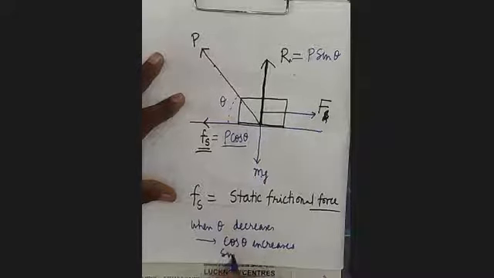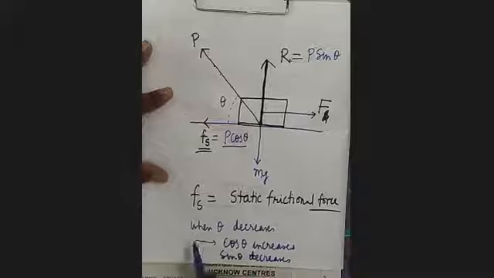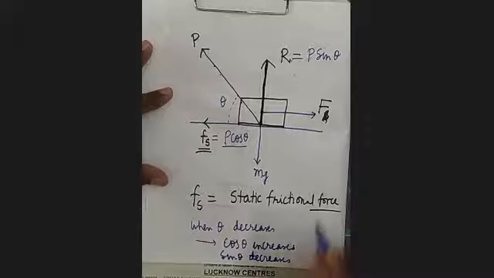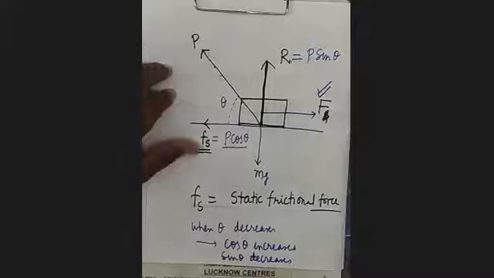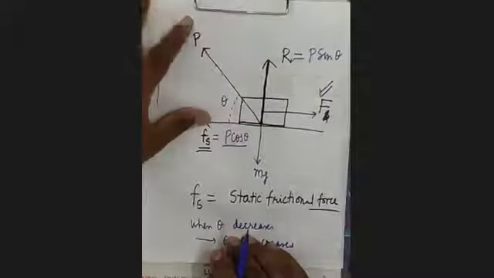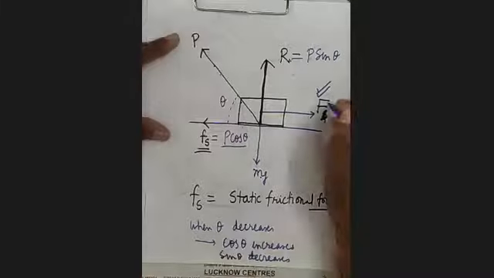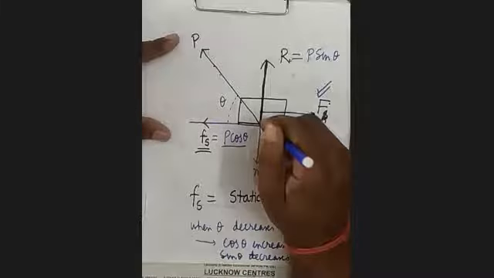But sin theta decreases. You can see here cos 0 degree is 1, while cos 90 degree is 0. So see here, if you increase the magnitude of the force and it is still not moving, you have increased the magnitude of the force, but it is still not moving.